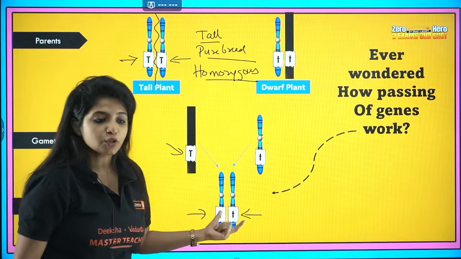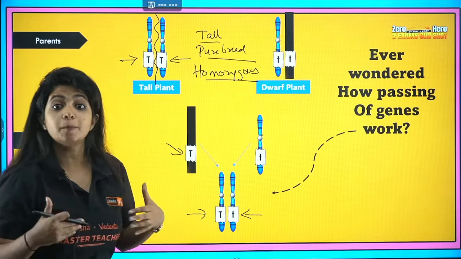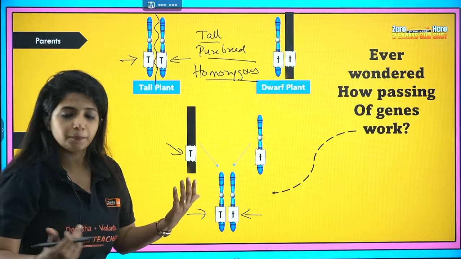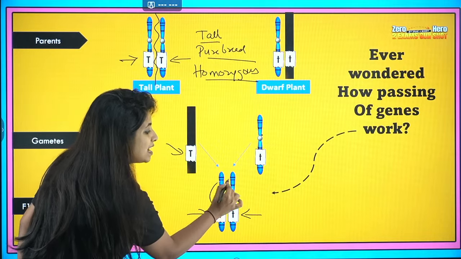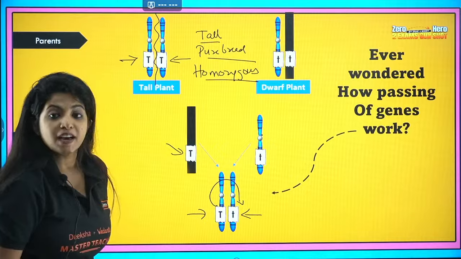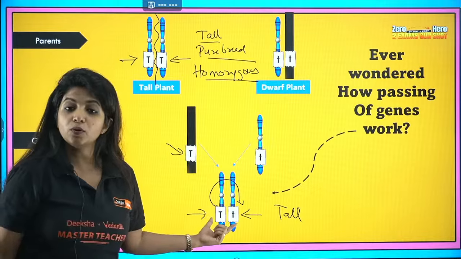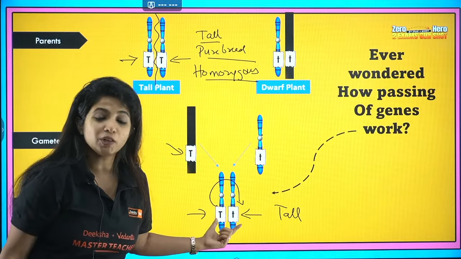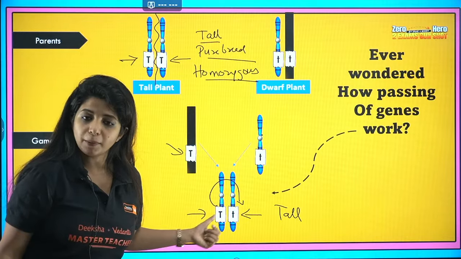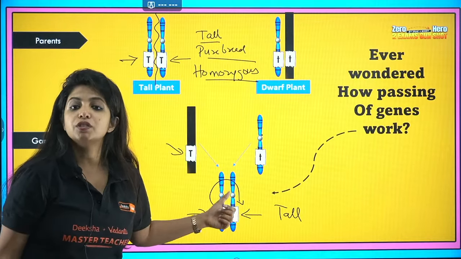Over here, what is going to be the phenotype of the plant? How does the plant look? Phenotype means physical appearance. Capital T allele is dominant over small t, which is why this plant is going to look tall. But let me know whether it is pure breed or not. It is not going to be pure breed. Why? Do you see capital T over here? No, this is not pure breed.